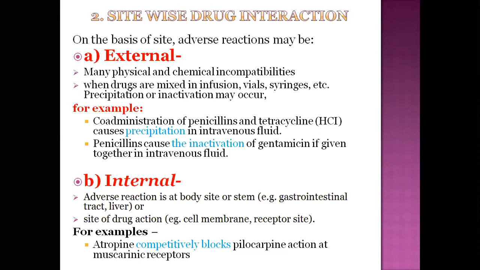Whatever changes occur before being given to the patients are called external, either physical or chemical changes.